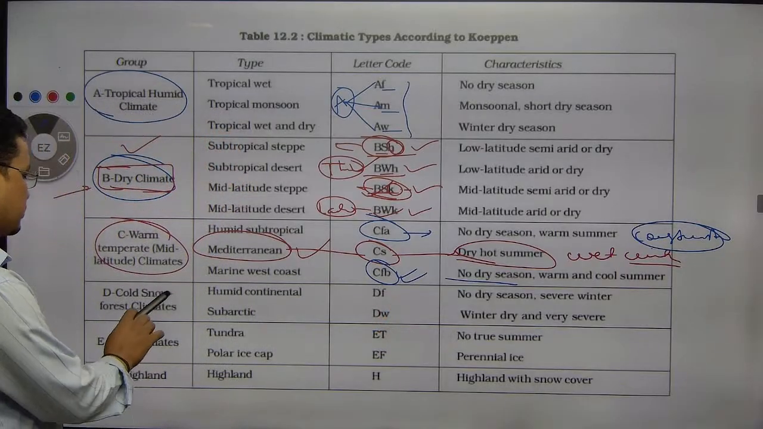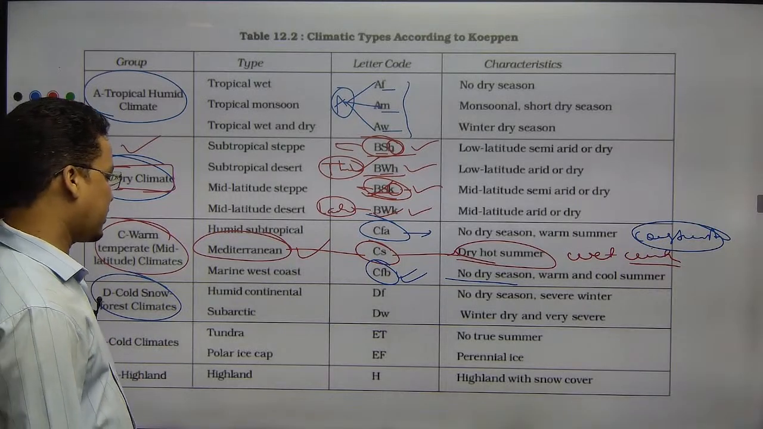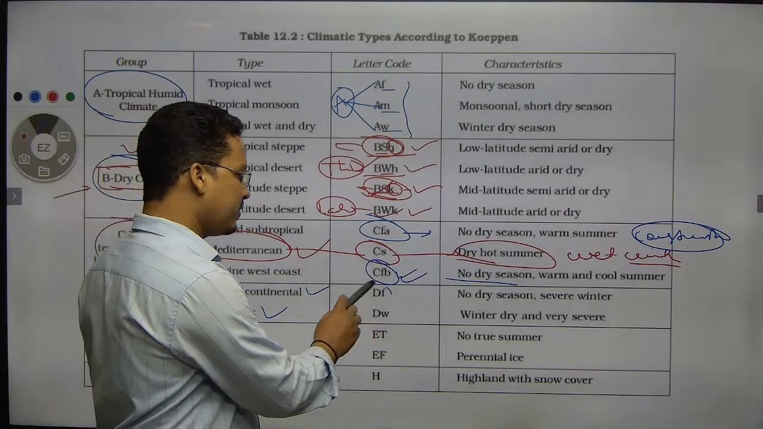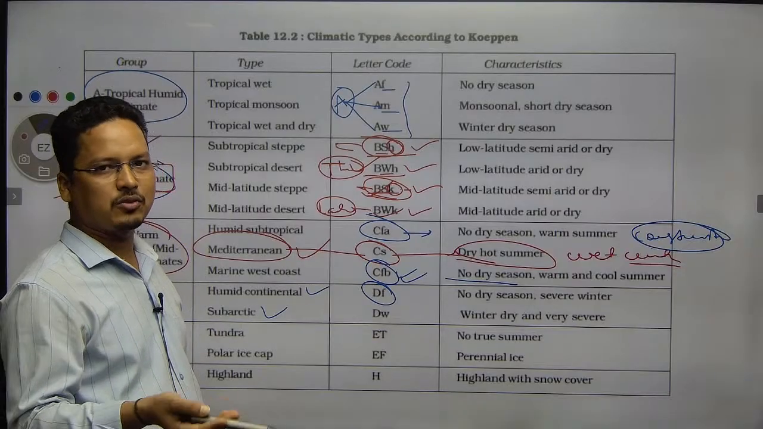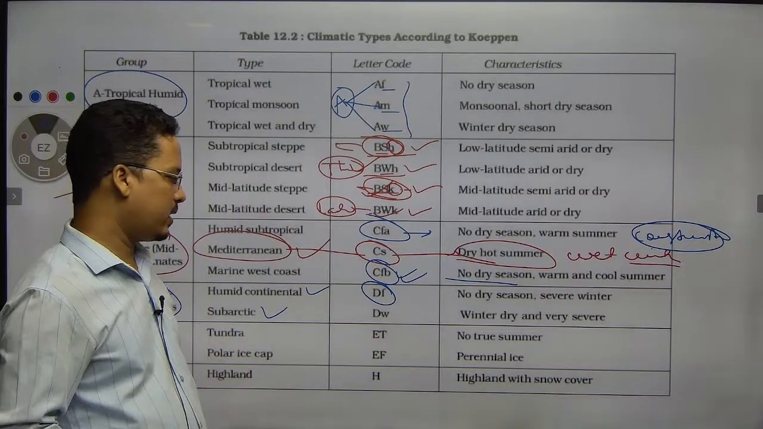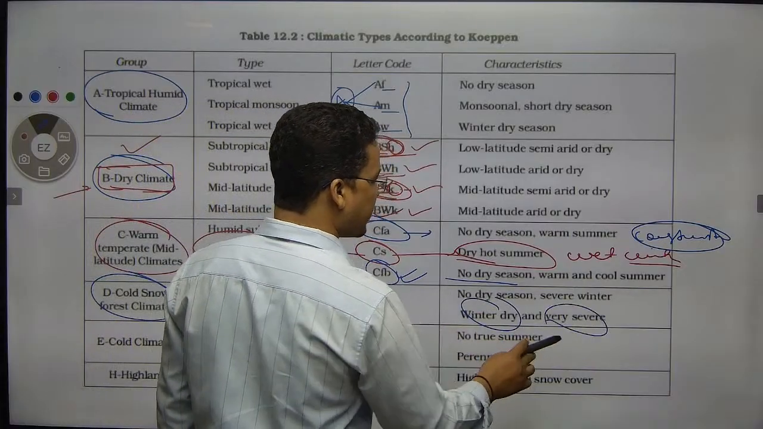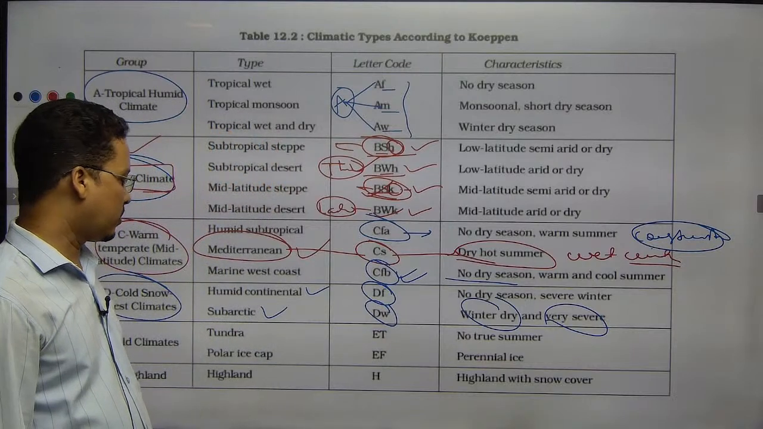Then we come to the D type of climate, that is the cold type of climate. That could be subarctic, that could be continental, right? DF, that means you don't have any dry season, Norway coast, let's say all these regions. Then DW, Russia, all this region, winter would be very severe. Winter would be very severe, Siberia region, Canada region, all this region.